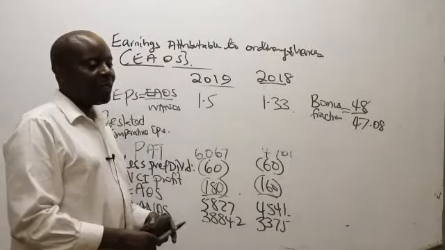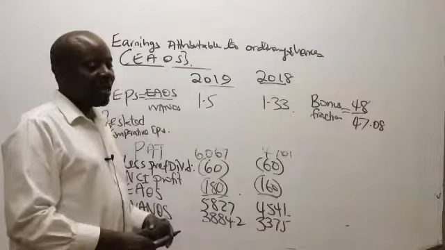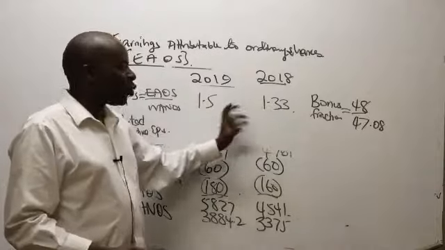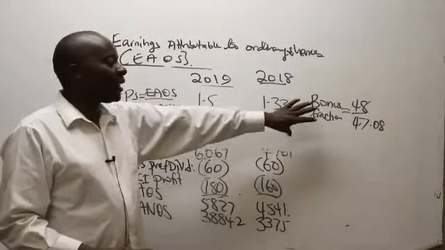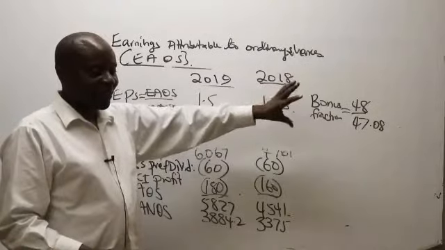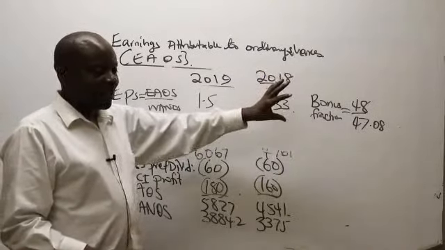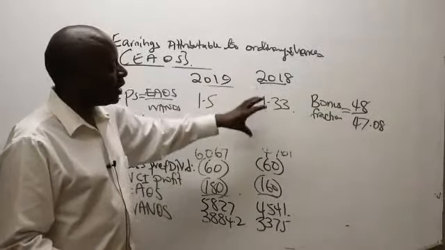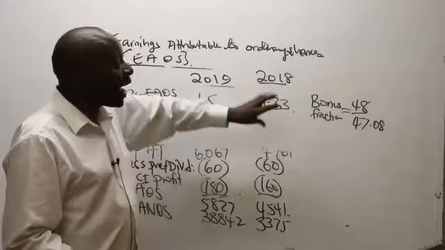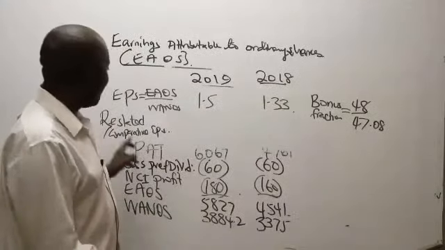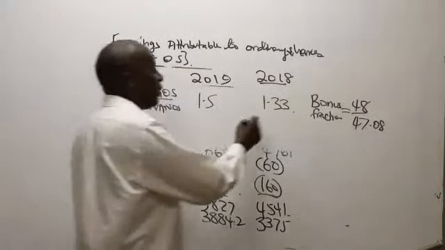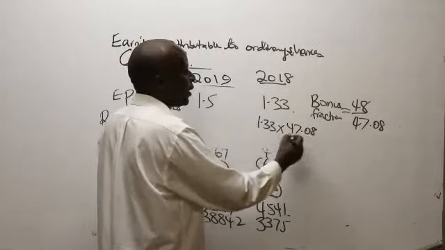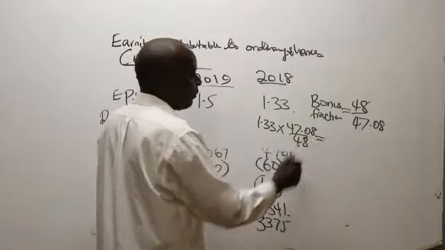But when I am restating the previous, when I take this to other years, I must always take this as a reciprocal. Ladies and gentlemen, if I take this bonus fraction for 2019 to any other year, it has to be reciprocated. Therefore, the restated or comparative will be 1.33 here times 47.08 over 48, which will end up giving me what figure, somebody?